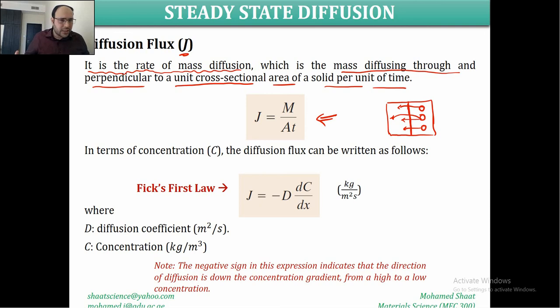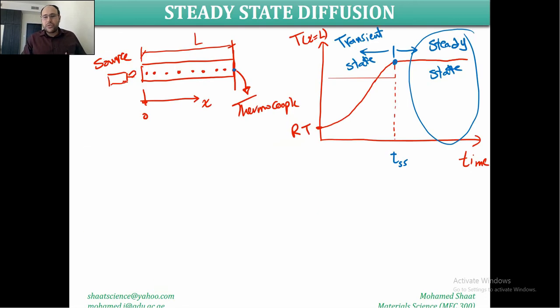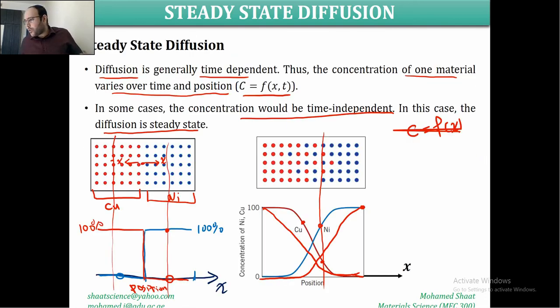What is a diffusion flux? It is a kind of measure that identifies the rate or the speed of achieving the diffusion inside the metal material. Make sense? We can also represent this J in terms of the concentration. As we discussed here, the concentration is a way of identifying whether there is a diffusion or not.